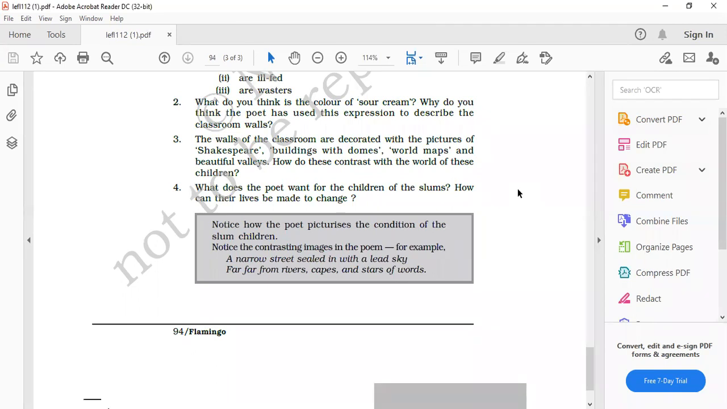What does the poet want for the children of the slum? How can their lives be made to change? Yes. The poet wants the people in authority to realize their responsibility towards the children of the slum. All sorts of social injustice and class inequality should be ended by eliminating the obstacles that confine the slum children to their ugly and bad surroundings. Let the children study and express their feelings.